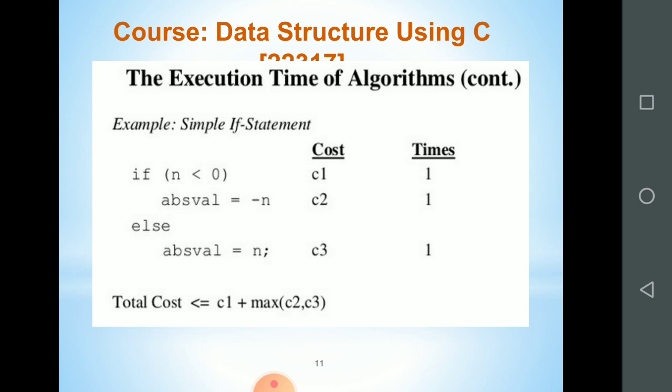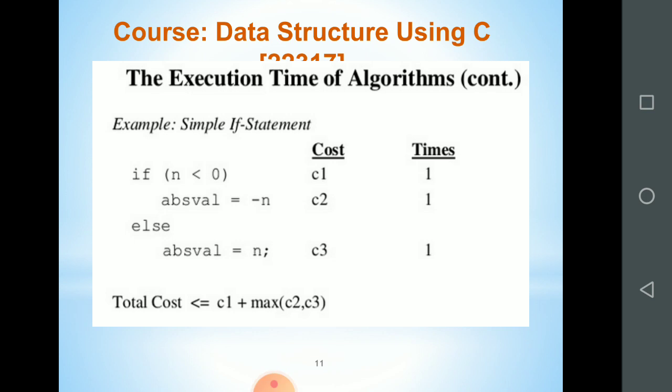Now how much cost will it take for the entire execution of this particular code? The first statement, if n is less than 0, will execute compulsorily.